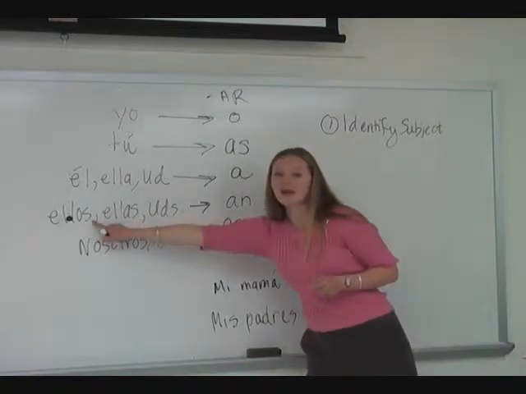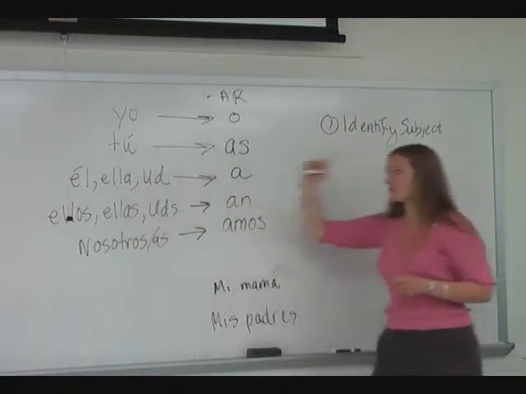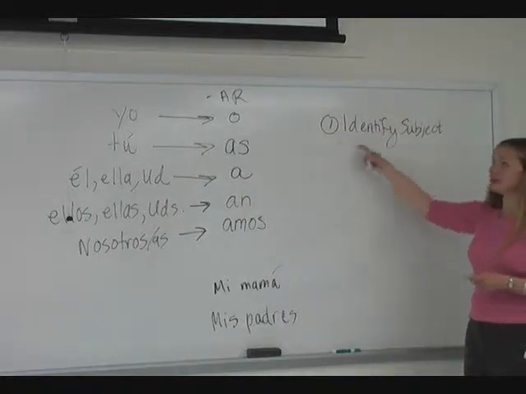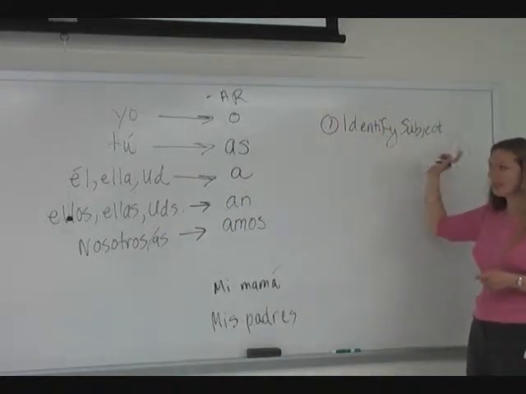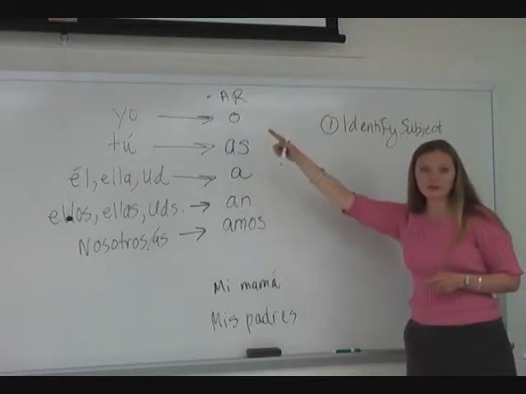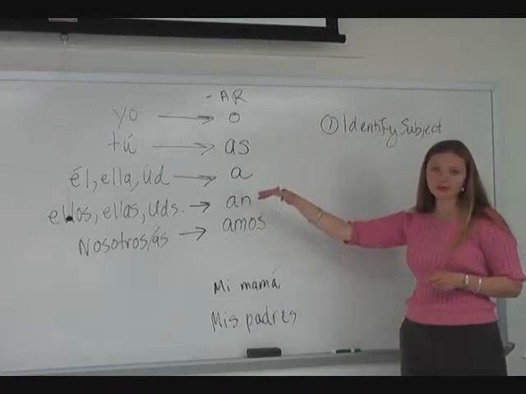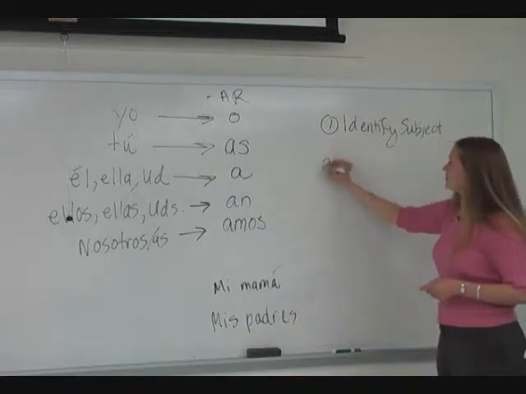They, ellos. So remember, the first step, el primer paso, is to identify your subject. Is it a subject pronoun from this list, or is it a person or a thing that will fall into one of those pronoun categories?